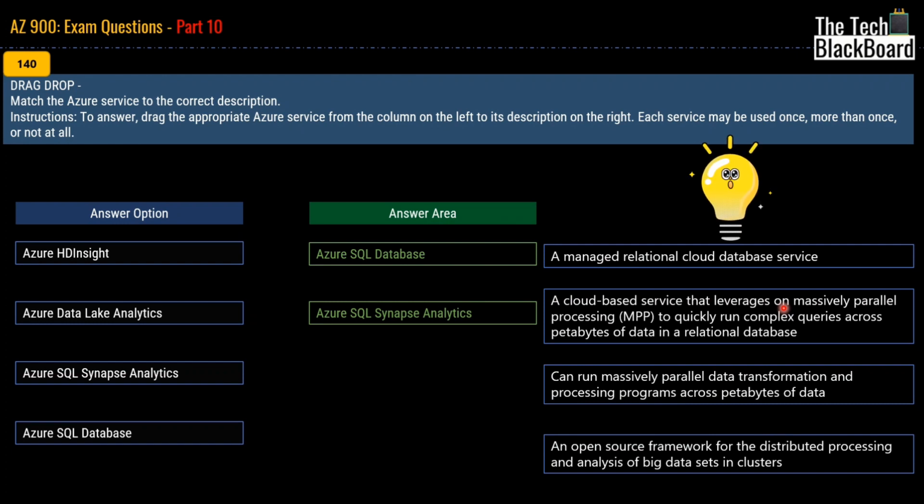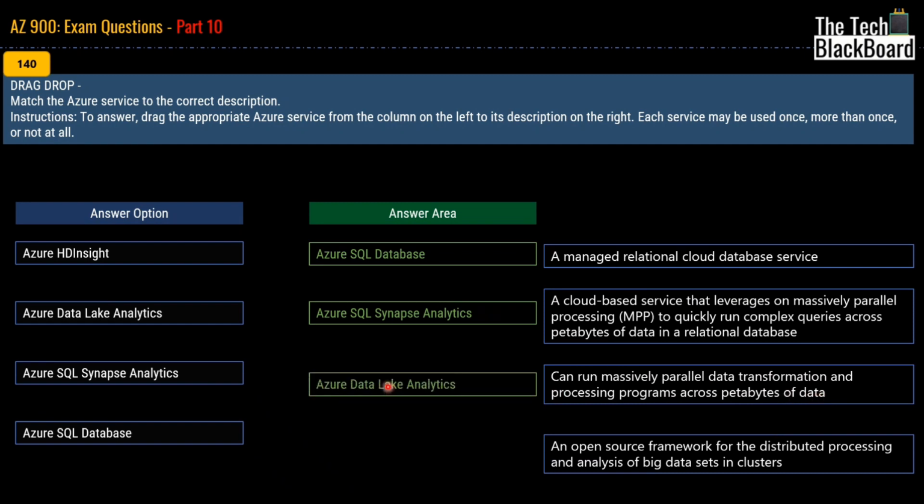Just a quick tip from my side: whenever in the question you see massively parallel processing, MPP, and it also talks about petabytes of data, or you can say a big amount of data, then you can always safely go for Azure Synapse Analytics. Moving on with the third definition, it says can run massively parallel data transformation and processing programs across petabytes of data. The correct answer for this definition is Azure Data Lake Analytics.